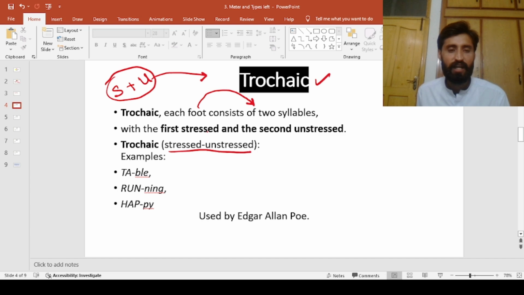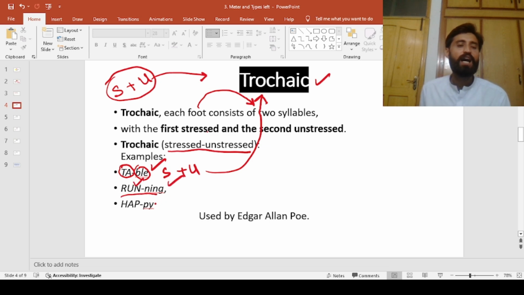Now look at the example: table. The focus is on the "ta" sound, and then "ble". So this is the combination of a stressed plus an unstressed syllable, and this is trochaic. Now running: the first one is stressed, the second one is unstressed, and the same goes for happy. This is used by Edgar Allan Poe.